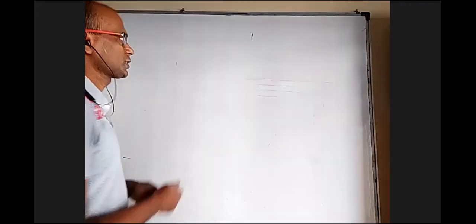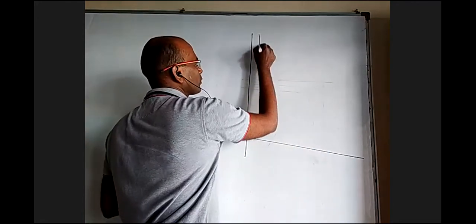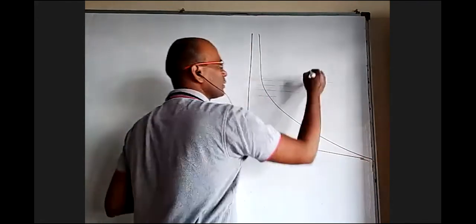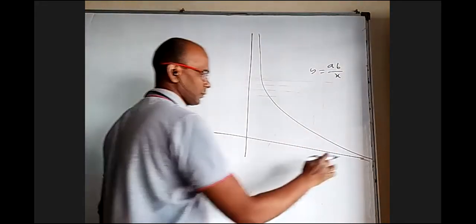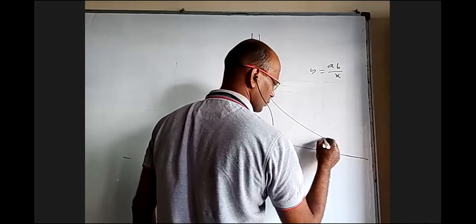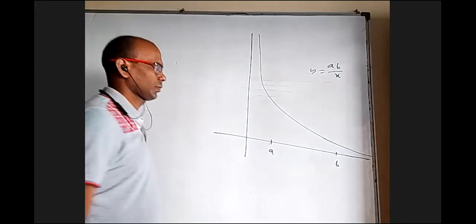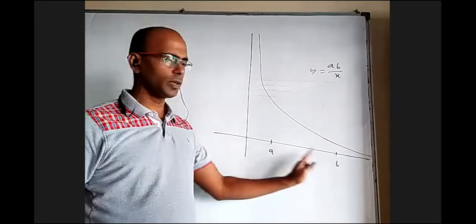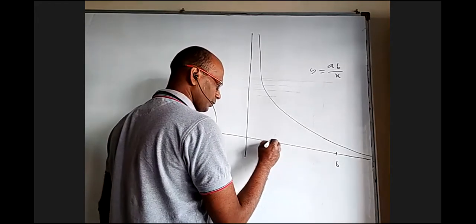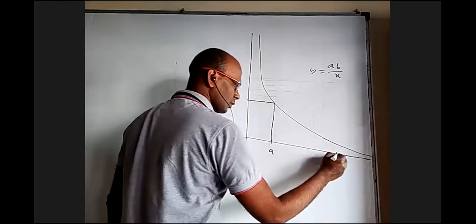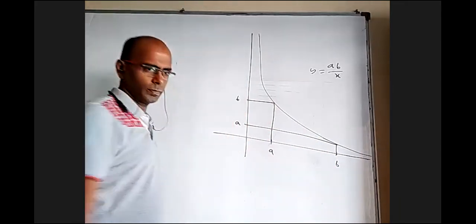Now let us see carefully what happens here. This is the graph of y equal to AB by x that I want to take. Take A here and B here. I want to insert n harmonic means H1, H2, H3, and so on. So draw this here, draw this here. For A the image will be B, and for B it will be A, right?